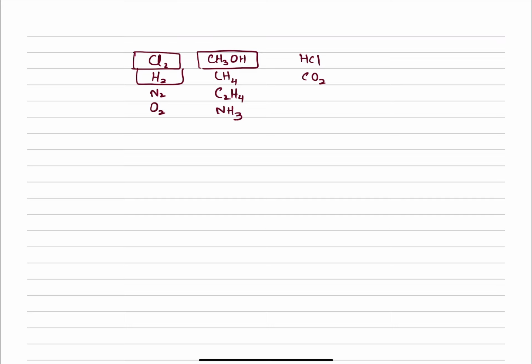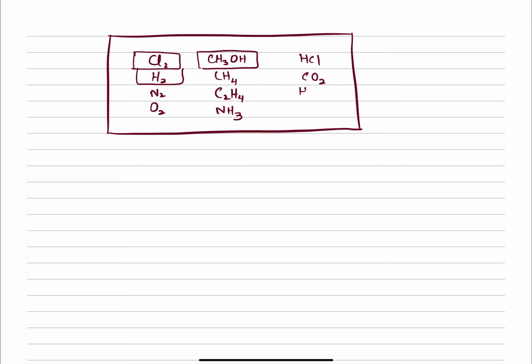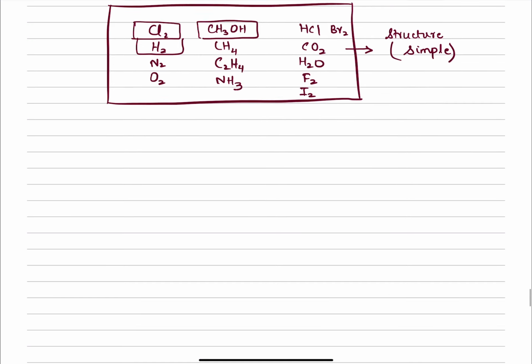When you look at a pool of these compounds, there are a lot of other compounds in this as well. It's water, it's fluorine gas, it's iodine, it's bromine, so on and so forth. And the list goes on. There are a lot of simple covalent molecules. When we talk about the structure of these molecules, like I'm repeatedly saying, it's simple. Let's look at why the structure of these molecules is simple.